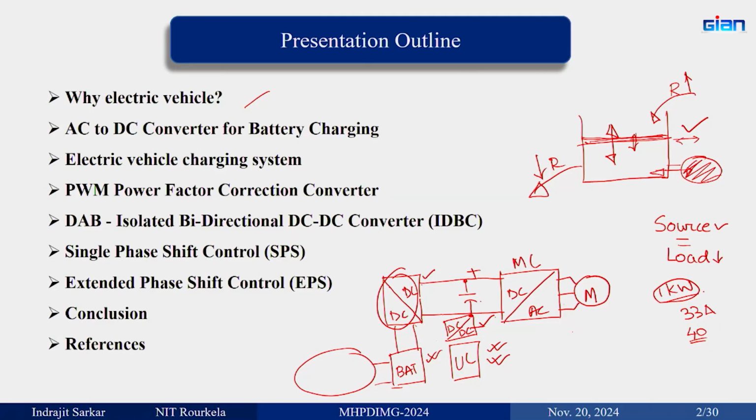So the main purpose is to put the renewables in place and then charge your vehicle from that renewable. That is why electric vehicles should come into the picture. Okay. Then AC to DC converter, what we had previously and what we were moving towards, we will see, and the electric vehicle charging system, how this looks like. I will discuss this one by one.